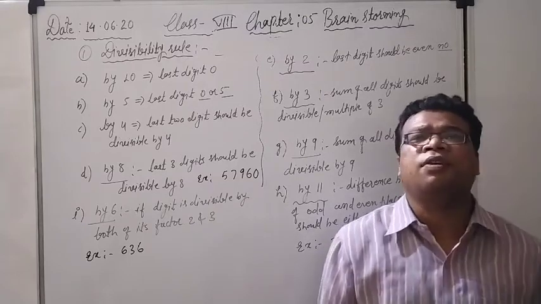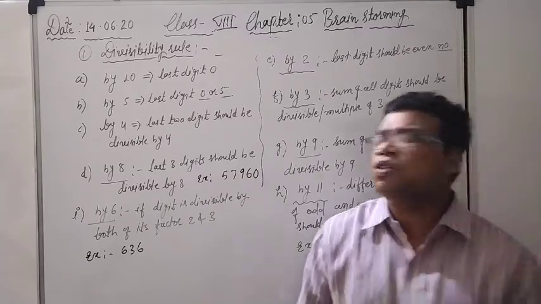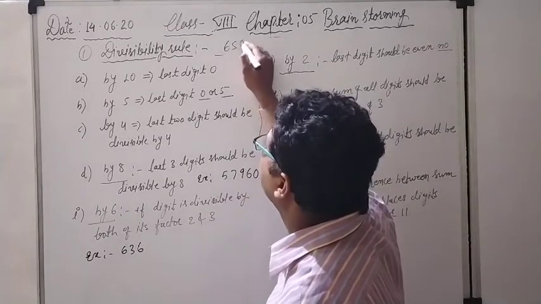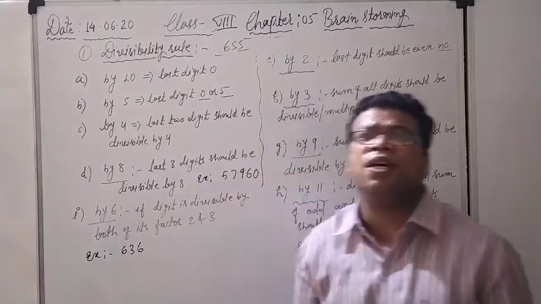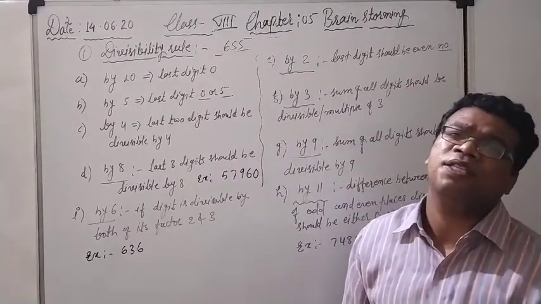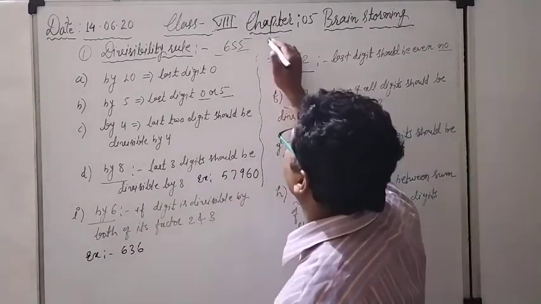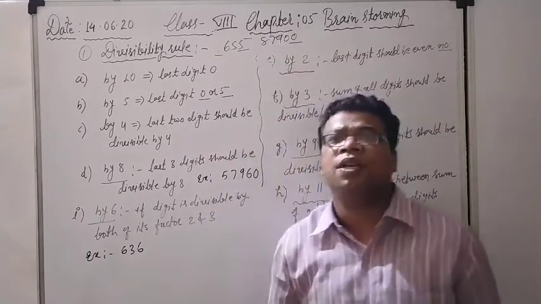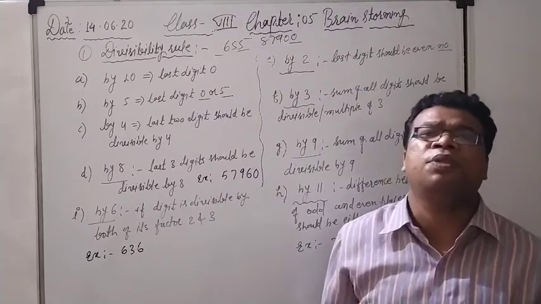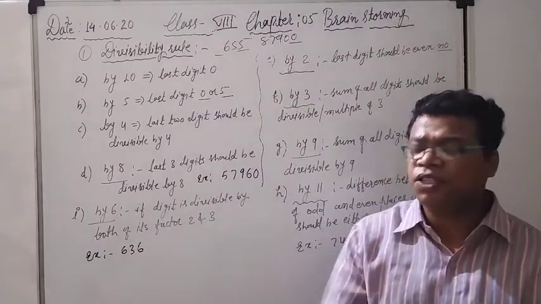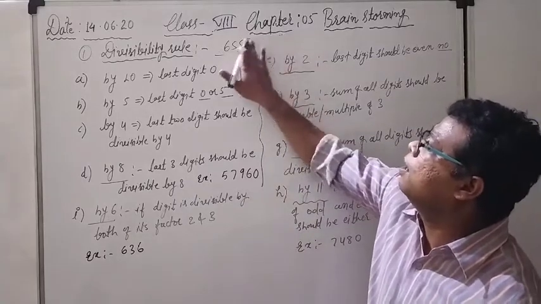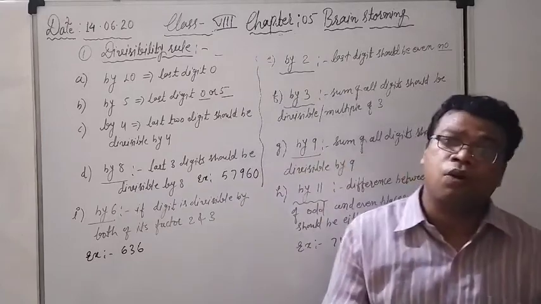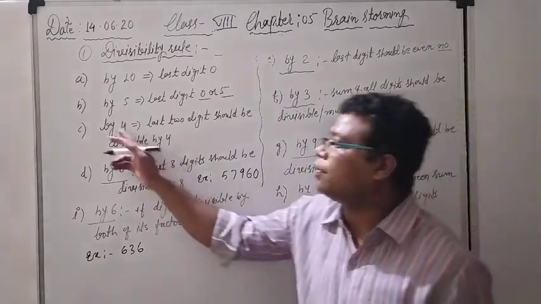That also you can check: multiply 5 with any number. So there could be so many examples. For example, if it is 655, see the last digit. What is the last digit here? 5. So definitely it is divisible by 5. Other than that, 87900, see the last digit. What is the last digit? 0. So definitely it is going to be divisible by 5. So by seeing the digits only, we can tell whether that number is divisible by 5 or not.